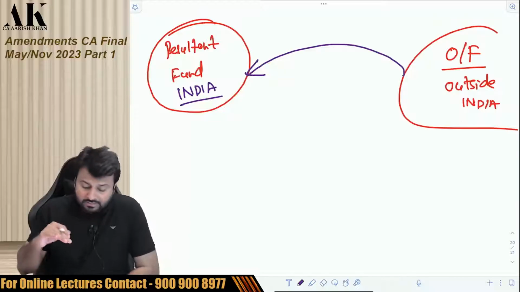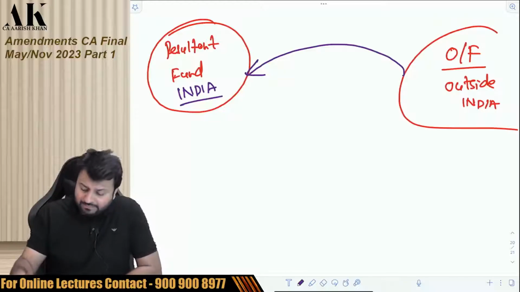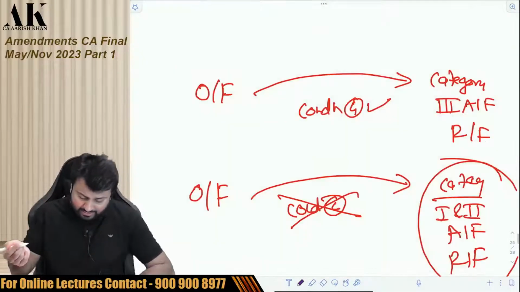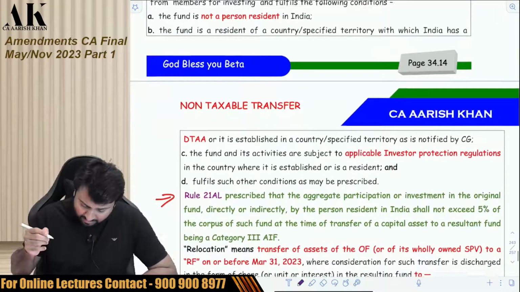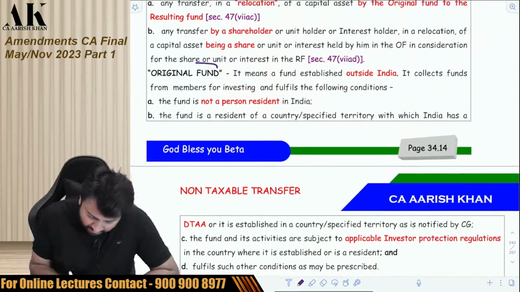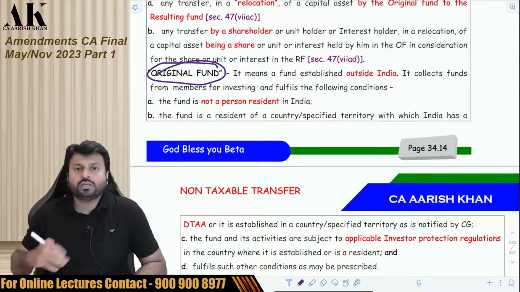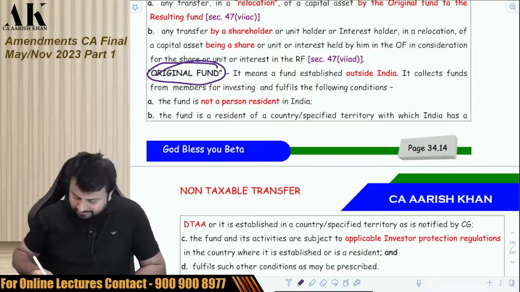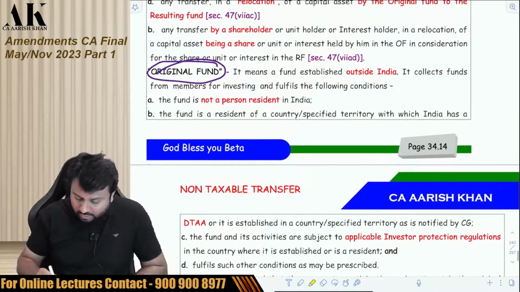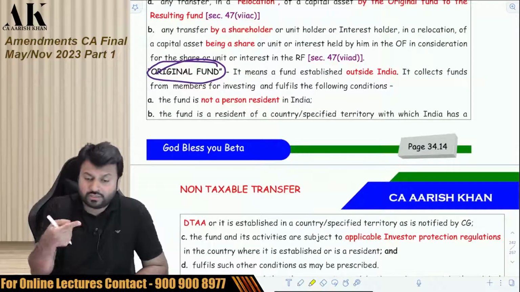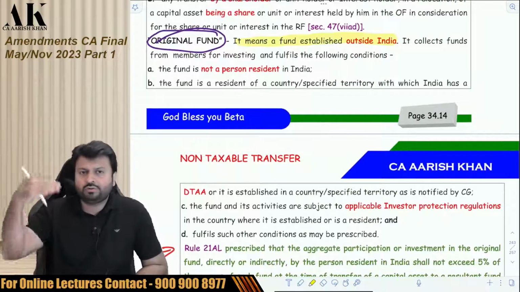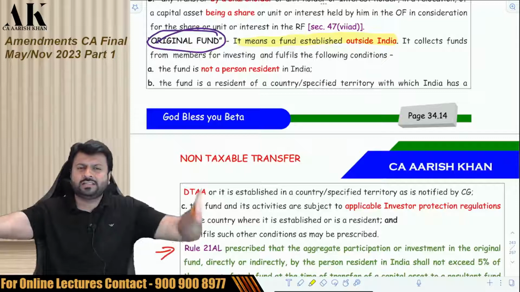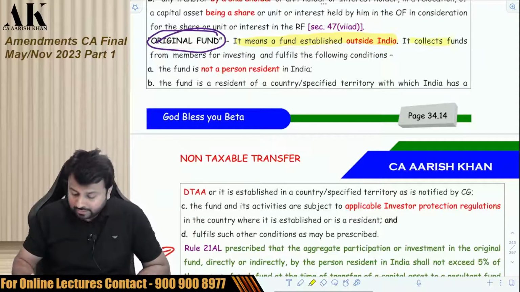Now there are some amendments made by the government in the definition of the original fund. Pay attention please. Now, what is an original fund? As I have told you, it is outside India. Listen carefully. Original fund means a fund established outside India. The government is encouraging them to come to India. It collects funds from the members for investing and fulfills the following conditions.